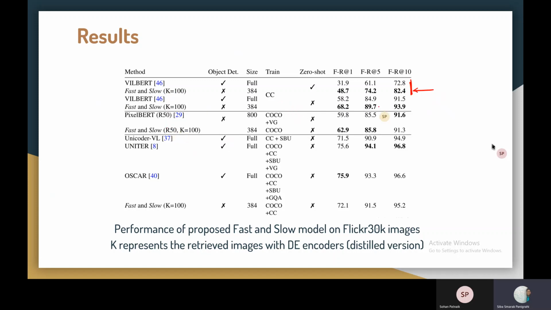The next thing is, in these two rows, we see that using PixelBERT with the ResNet-50 backbone and also using the fast and slow with the ResNet-50 backbone, they're observing improvements in recall 1 and recall 5, but a slight decrease in recall 10. However, recall 1 and recall 5 is a difficult task. Like you have to find the correct image in the top 1 and the top 5, but here it is in 10 images.